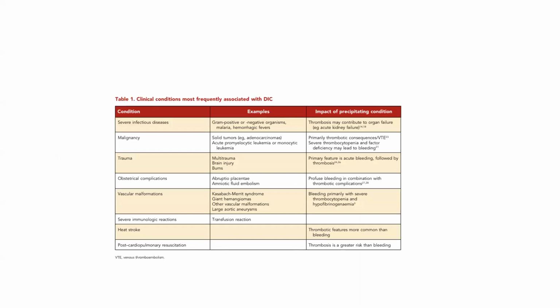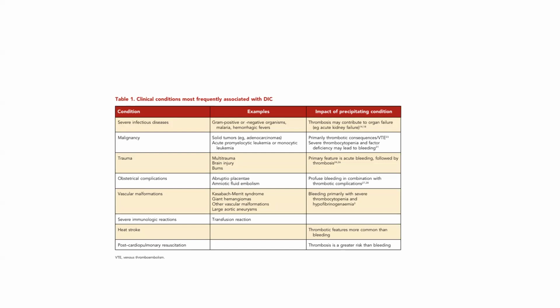So the clinical conditions most frequently associated with DIC are severe sepsis, for example gram-positive, gram-negative, malaria, and hemorrhagic fever. The impact of the precipitating condition is thrombosis, which may contribute to organ failure. Then malignancy, like solid tumors such as adenocarcinoma, acute promyelocytic leukemia or monocytic leukemia. The primary consequences are thrombotic, or venous thromboembolism. Severe thrombocytopenia and factor deficiency may lead to bleeding. Then trauma like multi-trauma, brain injury and burns. The primary feature is acute bleeding followed by thrombosis.